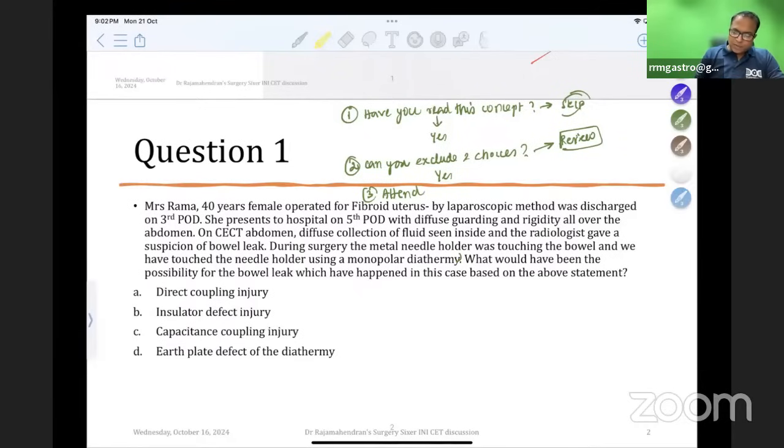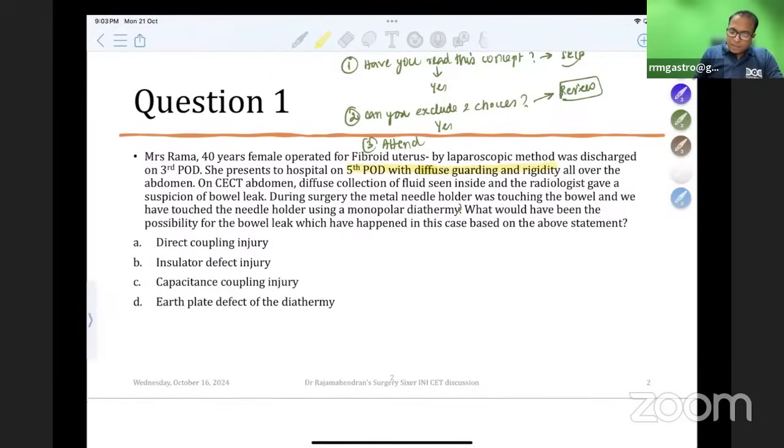So Mrs. Rama, 40 years female, operated for fibroid uterus by laparoscopic method, was discharged on third post-op day. She presents to hospital on fifth post-op day with guarding and rigidity. So this question is related to complications of laparoscopic surgery. CT shows diffuse collection inside the abdomen, and the radiologist gave a suspicion of bowel leak. During surgery, the metal needle holder was touching the bowel, and the metal needle holder was touched by the monopolar diathermy. What would be the cause of the bowel leak in this case based on the above statement?